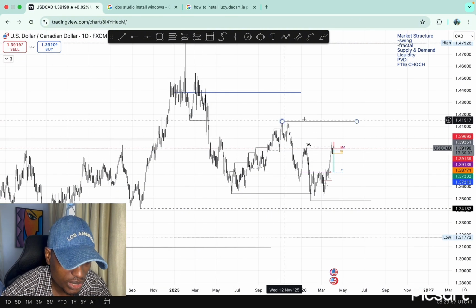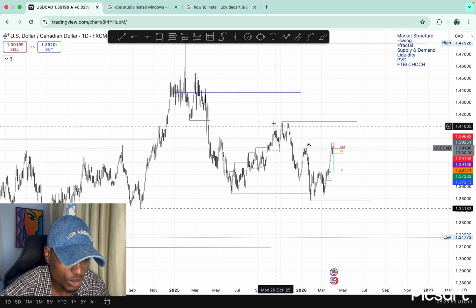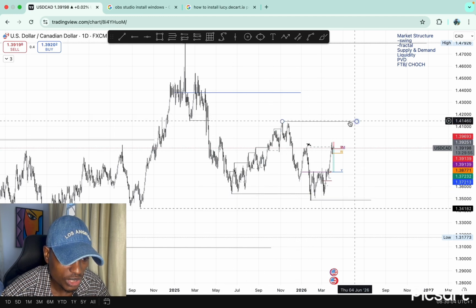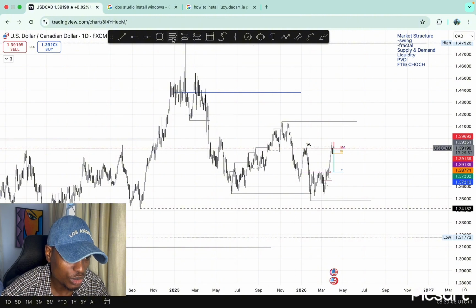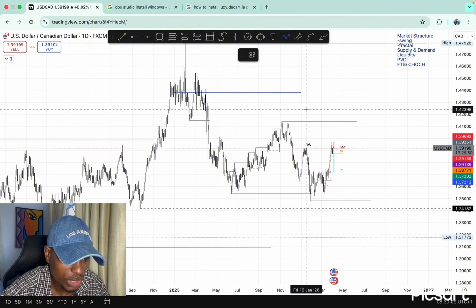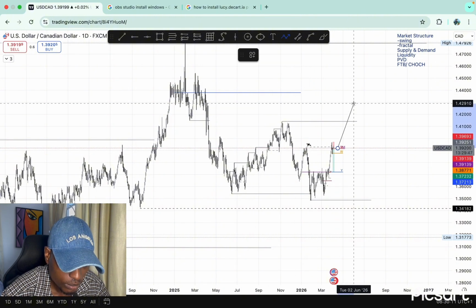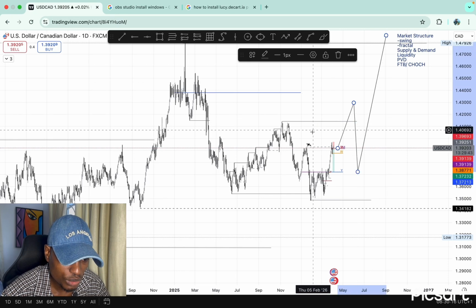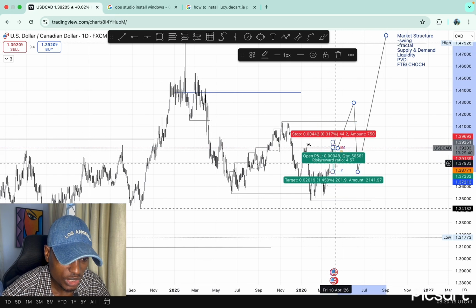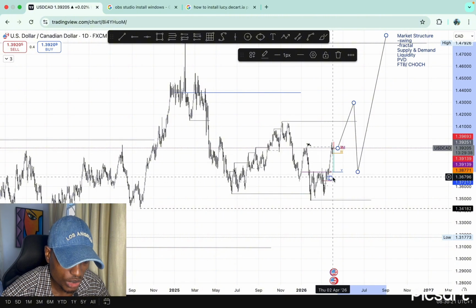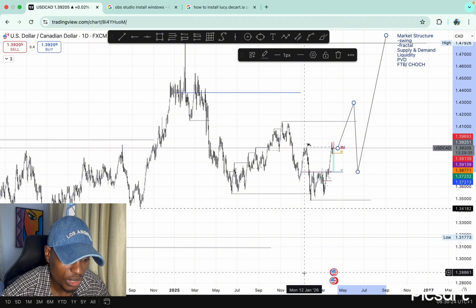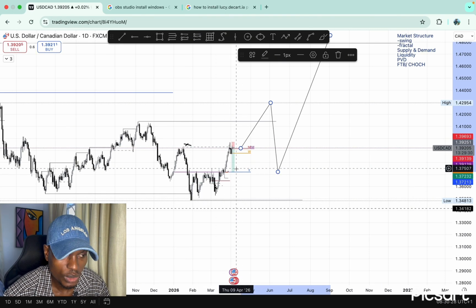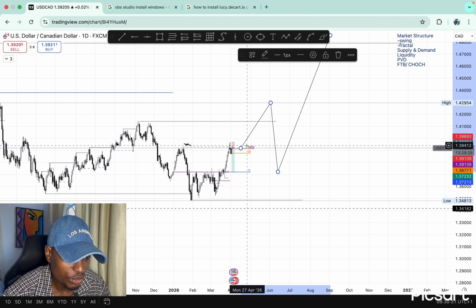Until we take this high, we won't know that price is ready to go up, because this is our swing high, this is the swing low, this is the swing high. Until we take this high, then we know that price is ready to continue with the long. Then we will see something like this, then a retracement, and then price continues with the long. But if not, this can serve as a rejection zone, maybe at least to the monthly or the yearly open, and from there we can continue with the long again, at least for the short term. So it's a short term sell, and then from there we can continue with the long again.